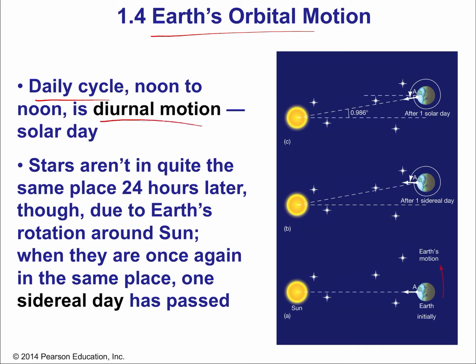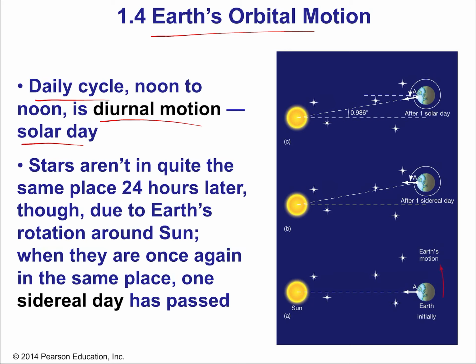A simpler term for that, and remembering the word diurnal, is solar day. And by the way, diurnal just means day. An animal that's awake at night is called nocturnal. An animal that's awake during the day is called diurnal. Humans are diurnal. That's how the adjective gets used. It just means relating to the sun. But a solar day is diurnal motion.